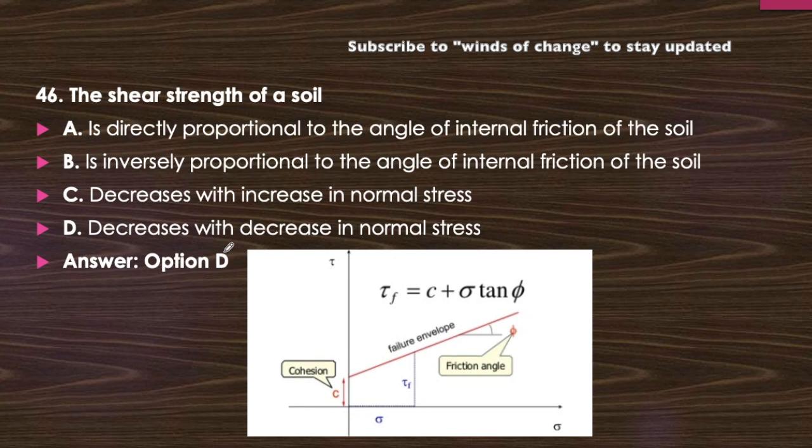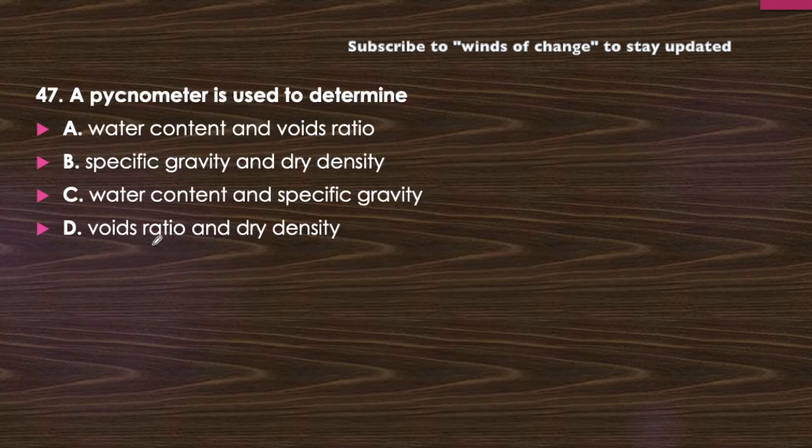There should also be a correct answer, that is option A can also be correct. I think in my opinion this answer should also be correct, that it is directly proportional to the angle of internal friction of the soil, that is this phi, and this is observed from the failure envelope. So option A or D both can be the correct answer here. Moving to the next question.